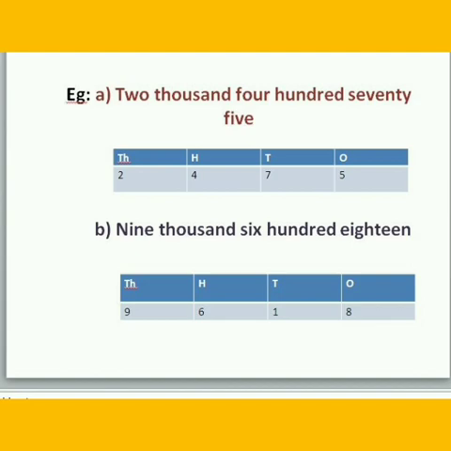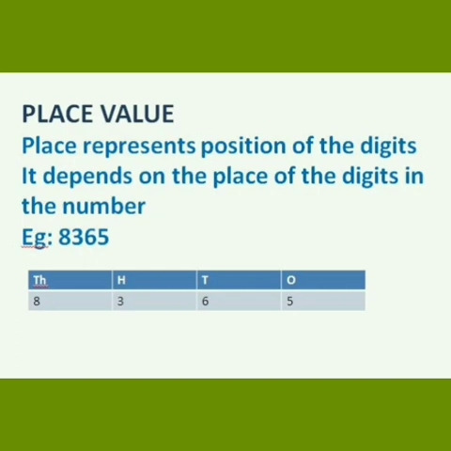Okay. Similarly, we have to write the numeral form for the next example: 9618. 9,618. Children, next comes place value. Place represents position of the digits, that is, it depends on the place of the digits in the number. That is where the number is present, in which place the number is present. For example, 8365. First, we have to arrange these numbers in their place value chart according to their place. Okay. 5 in ones place, 6 in tens place, 3 in hundreds place, and 8 in thousands place.